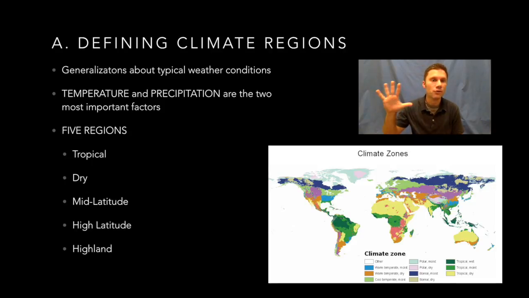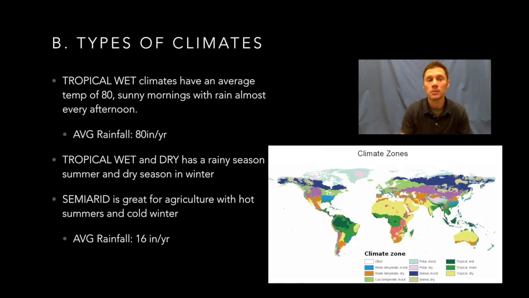There are 5 general regions. There is tropical, dry, mid-latitude, high latitude, and highland. And if you know those 5, then you'll be just fine when it comes to the generalization of those regions. Now, the types of climates do get a little more specific, and there are 11 of these, and I would encourage you to take really good notes as far as what makes each of them a little bit different.